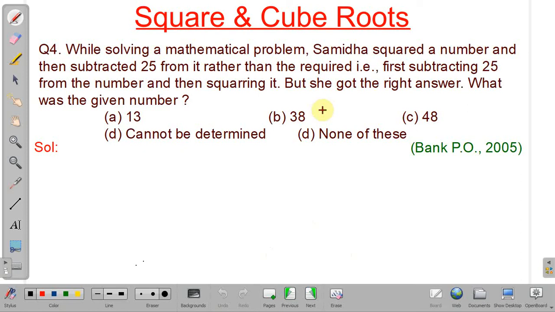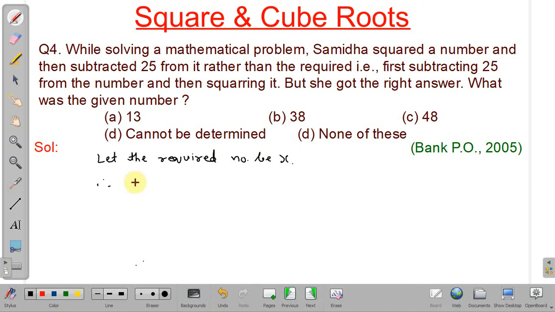See, in this problem what is given. While solving a mathematical problem, Samida squared a number and then subtracted 25 from the given number. By the correct method, she should have subtracted 25 first and then squared it. But in both cases, she is getting the same answer. So what she got is the right answer. So what was the given number we have to find? So let the required number be x.